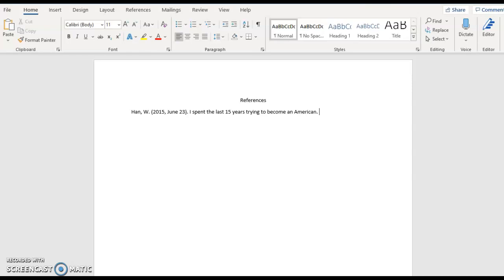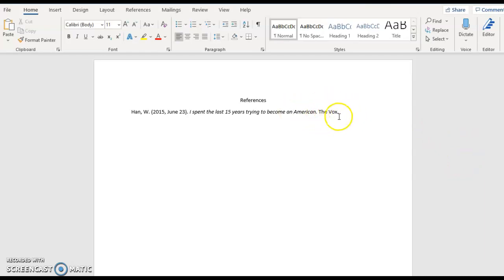Because this is a web article, something that we found online on the internet, we are going to italicize the article title, and then we're going to type the name of the publication, capitalize all main words, and we do not put that in italics.